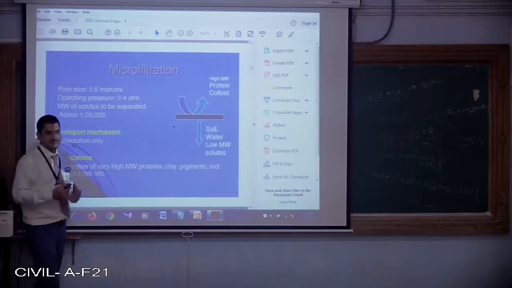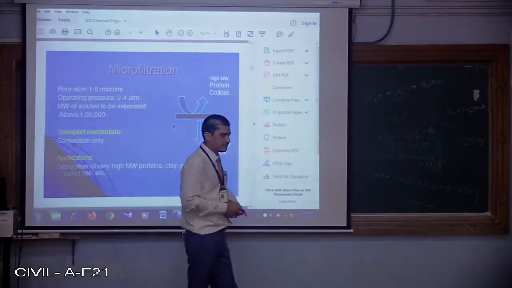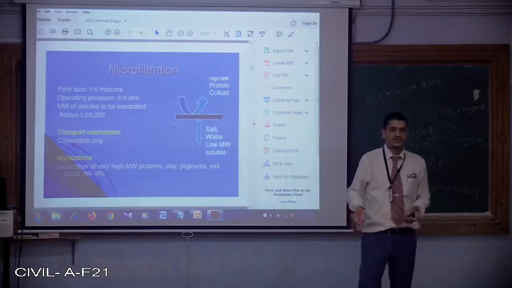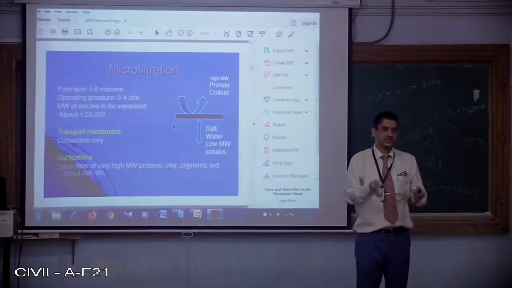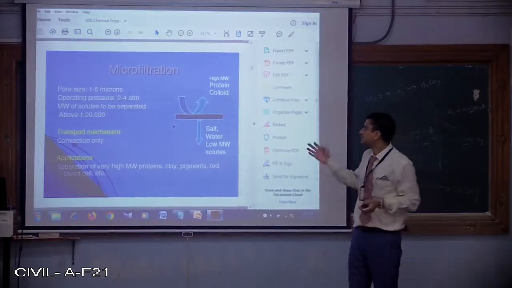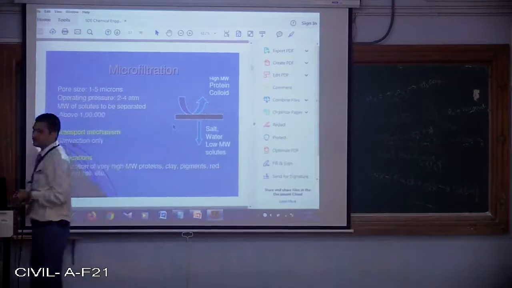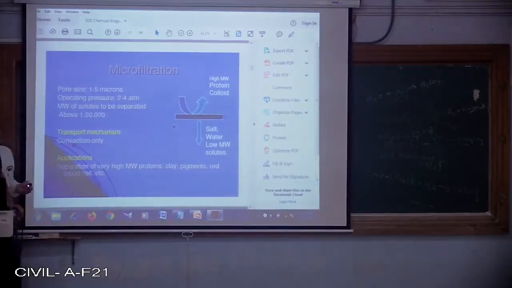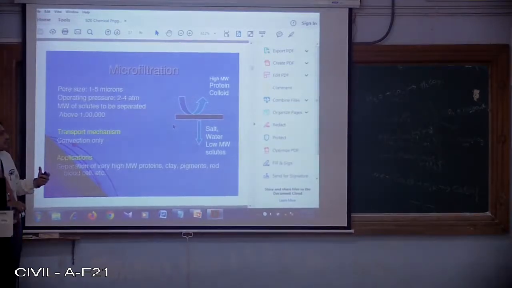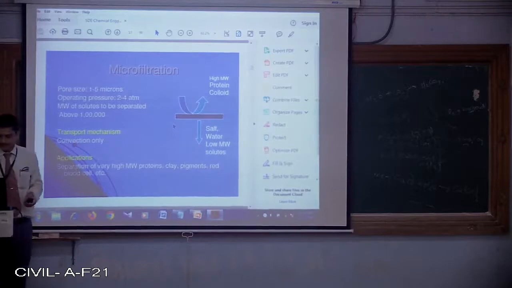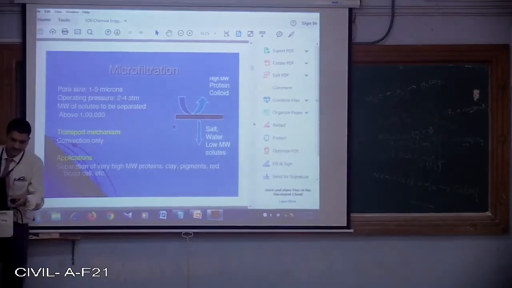If we are going for treatment of textile industry or some industrial wastewater, we cannot use nanofiltration alone, or reverse osmosis alone, or microfiltration alone, or ultrafiltration alone. In that case, what will be done? We will go for a combination of reverse osmosis and nanofiltration, or nanofiltration and ultrafiltration, or reverse osmosis and ultrafiltration, something like this, depending on the requirement and the feasibility. With this, I'll just complete my class, and this completes